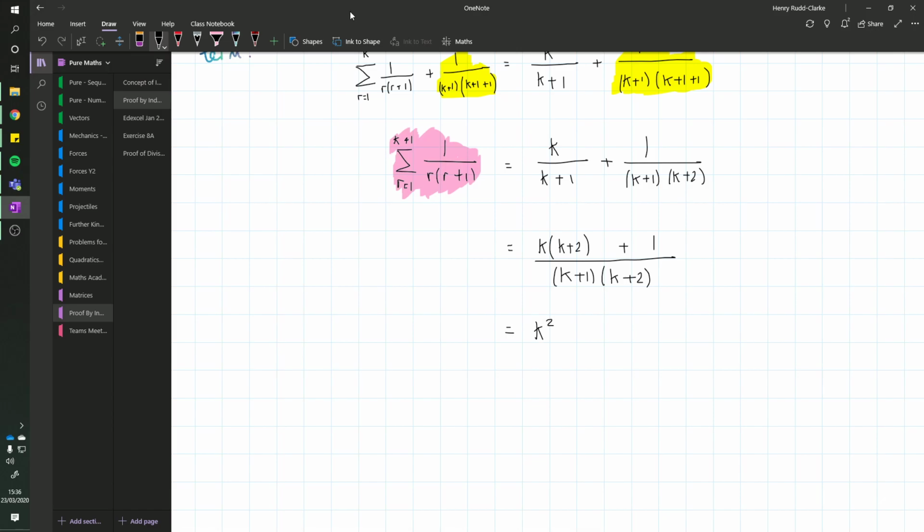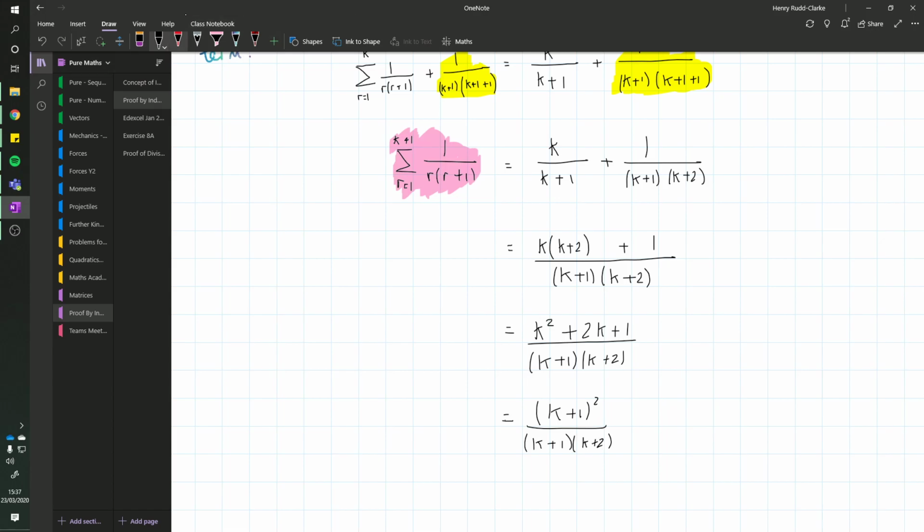So if I expand this, it gives me k squared plus 2k plus 1 over k plus 1, k plus 2. The top of this is just k plus 1 squared. So let's write this again.